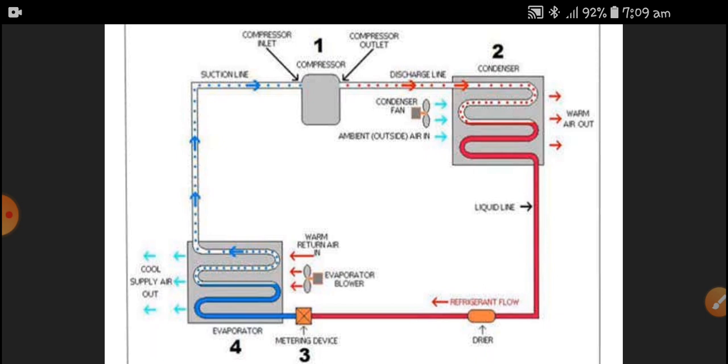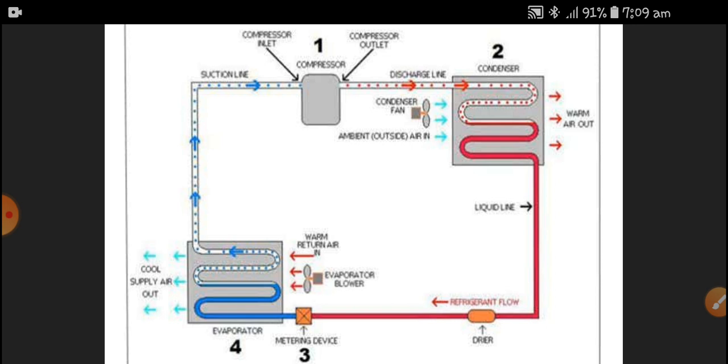The evaporator should be in the room, so cold air is supplied inside. The fan will blow air over the evaporator, so the heat is conducted as well as convected through the air flowing.